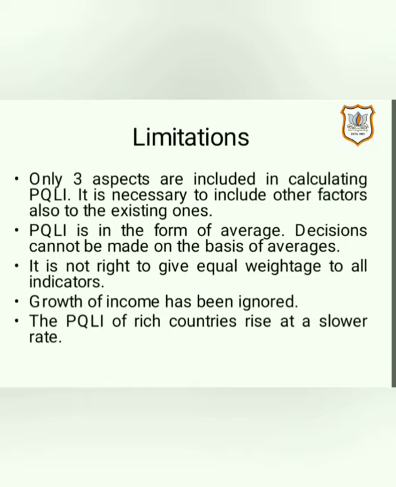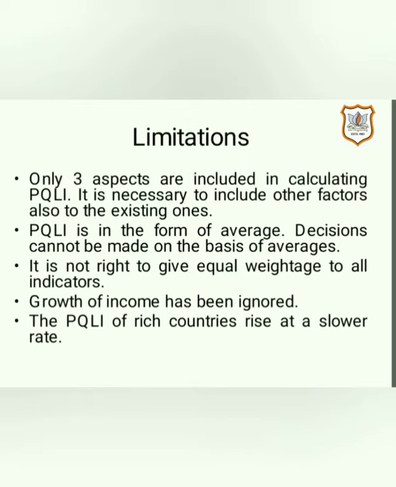PQLI is in the form of an average. Decisions cannot be made on the basis of averages. A sum total of the three indicators is obtained, and then it is divided by 3 to get an average. So PQLI is actually an average. Decisions cannot be made on the basis of these averages, because the average of these three aspects does not show which indicator has performed well, or which indicator has still not performed well, or is still backward in our country.